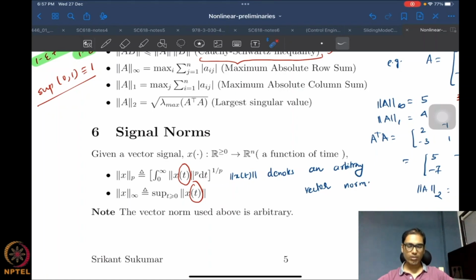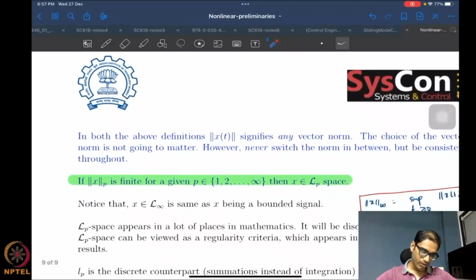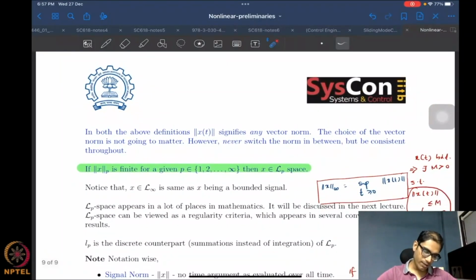You use the same vector norm everywhere, but the choice of that particular vector norm for the entire problem is completely free. You are free to choose which vector norm you want to use. The choice of the vector norm doesn't matter, but do not switch. Be consistent throughout the problem.